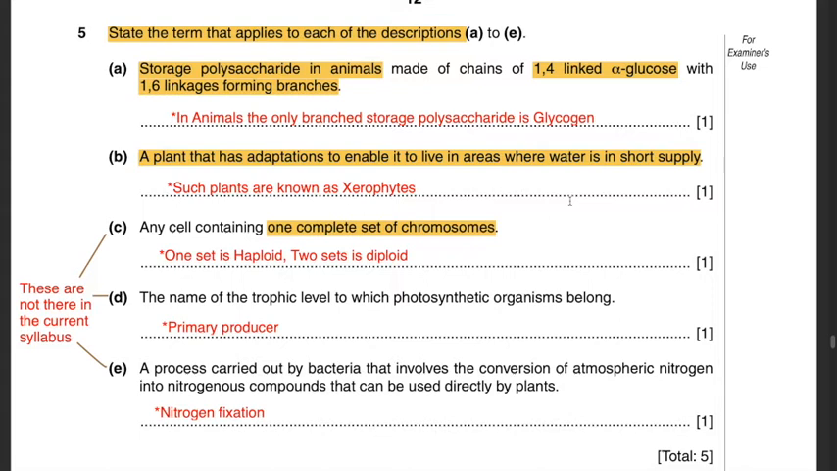Now parts C, D and E, although they are not in the current syllabus, I have given what the answer is. C is haploid, because one set is haploid, two sets is diploid. For D, the name of the trophic level to which photosynthetic organisms belong, the answer is primary producer. And for E, a process carried out by bacteria that involves the conversion of atmospheric nitrogen into nitrogenous compounds that can be used directly by plants is nitrogen fixation.